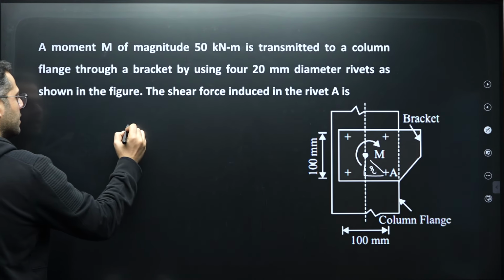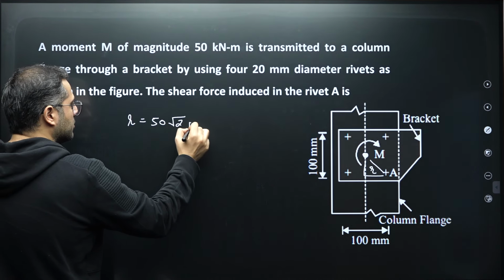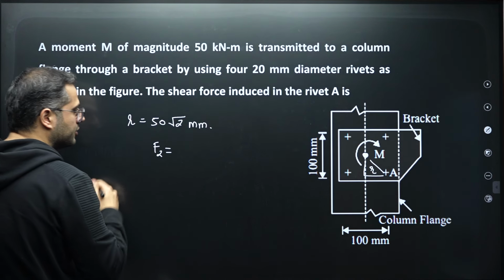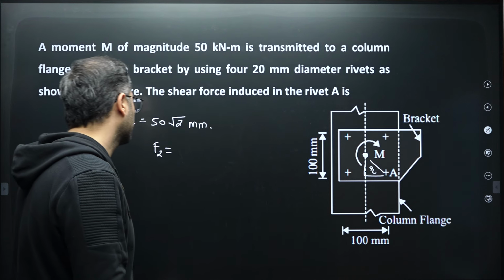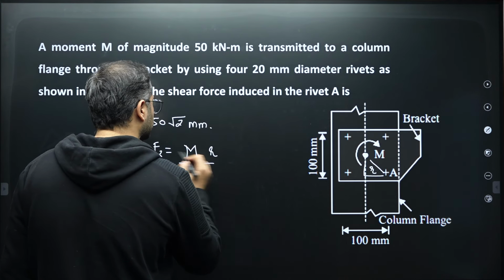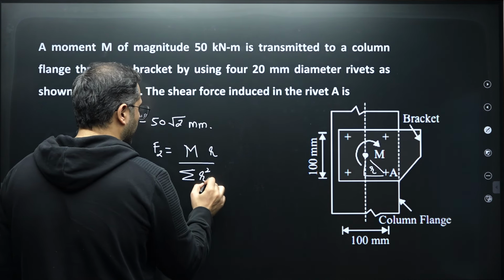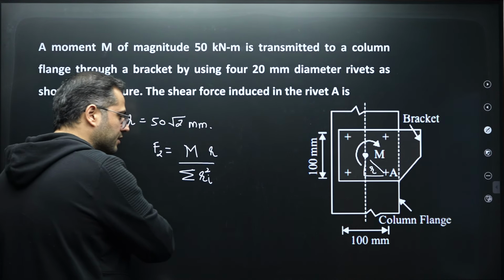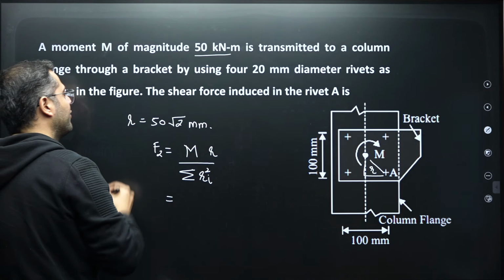So here radial distance is equal to 50 root 2 mm, and the value of F2 which gets induced due to this particular moment M is nothing but M multiplied by the radial distance divided by summation of r i square, that means the sum of squares of radial distances of all the bolts. Here the moment is given to us as 50 kilonewton meter.